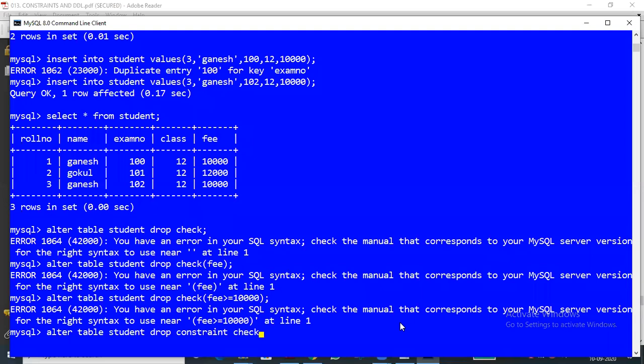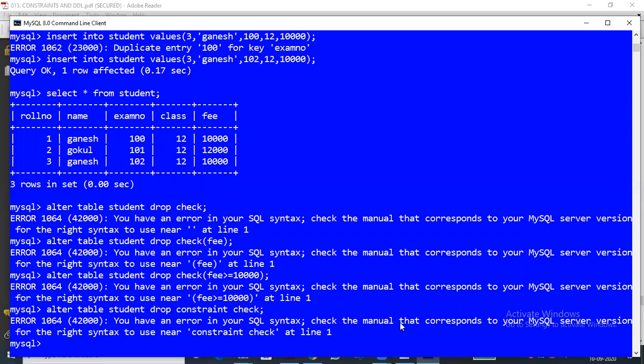Suppose we have to give it, let me do it. I think it's also an error. Let me try it. We gave the table name properly, that is student. The constraint check only is the problem. The constraint name is correct only. Let me check it. It is correct, anyhow I will try it.